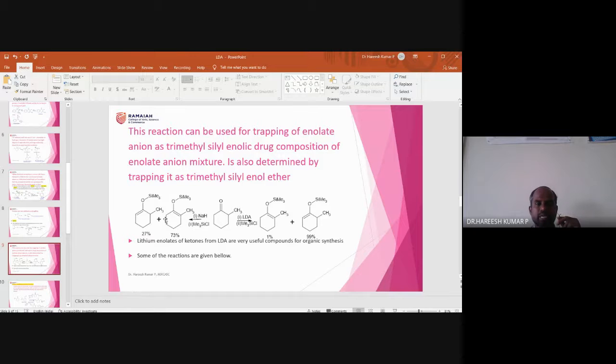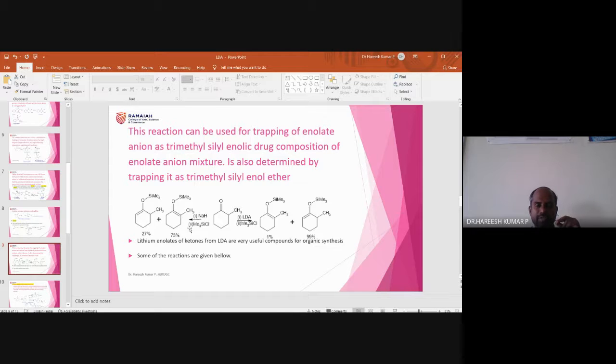So this is about the selectivity. When treated with LDA, it selectively gives 99% kinetically favored product. When treated with sodium hydride, it only gives 73% thermodynamically favored product.